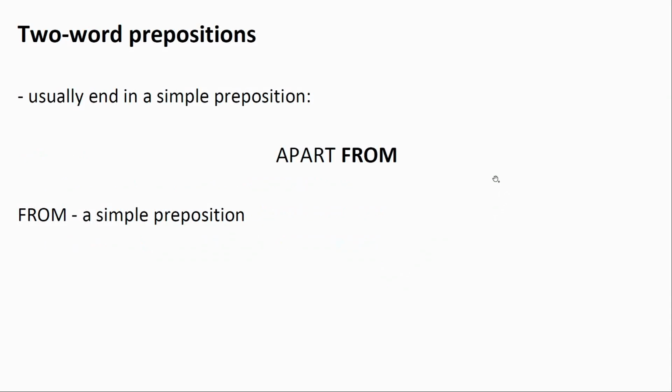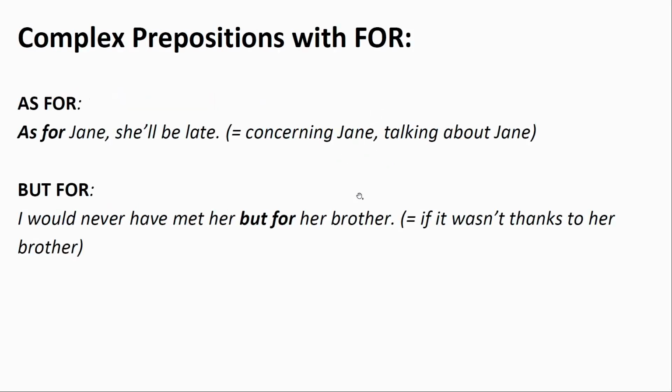As there are lots of complex prepositions in English, I'm going to cover just the two-word prepositions in this video and discuss the others in future videos. So, two-word prepositions. Two-word prepositions usually end in a simple preposition. Like, for example, the complex preposition apart from, which was mentioned before, it ends in a simple preposition from. Taking this into account, we can group the prepositions according to the simple preposition they end in.